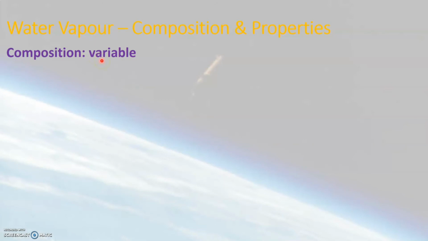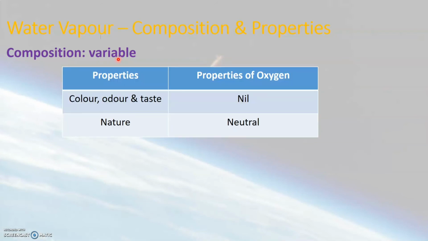For example, the amount of water vapor in coastal area will be more compared to the amount of water vapor in a plain region. Same is the case, the amount of water vapor during rainy season will be more compared to the amount of water vapor in the air during summer season. So we can say that the composition of water vapor in the air is variable. Now let us have a look at few of the important properties of water vapor. Water vapor is colorless, odorless, and it is almost tasteless. Water vapor is neutral in nature, which means it is neither acidic nor it is basic in nature.